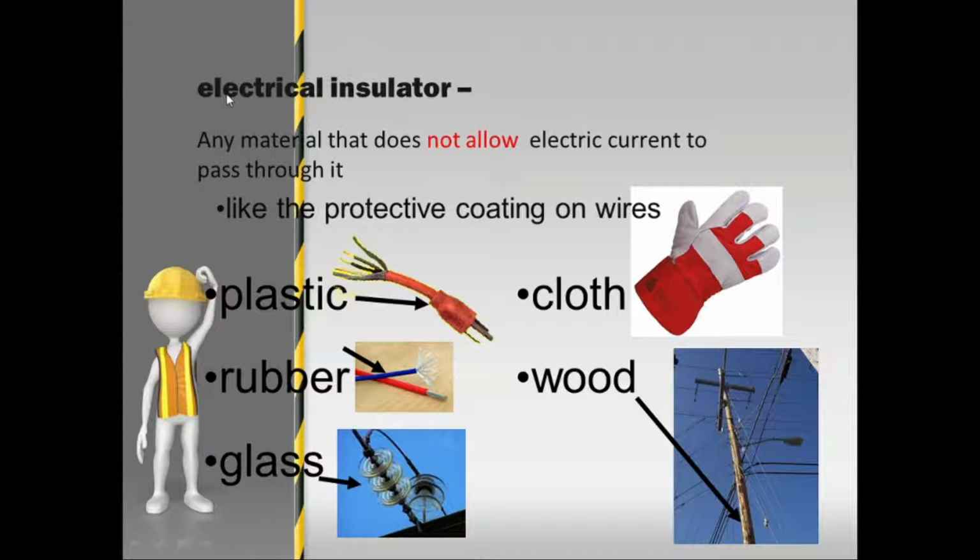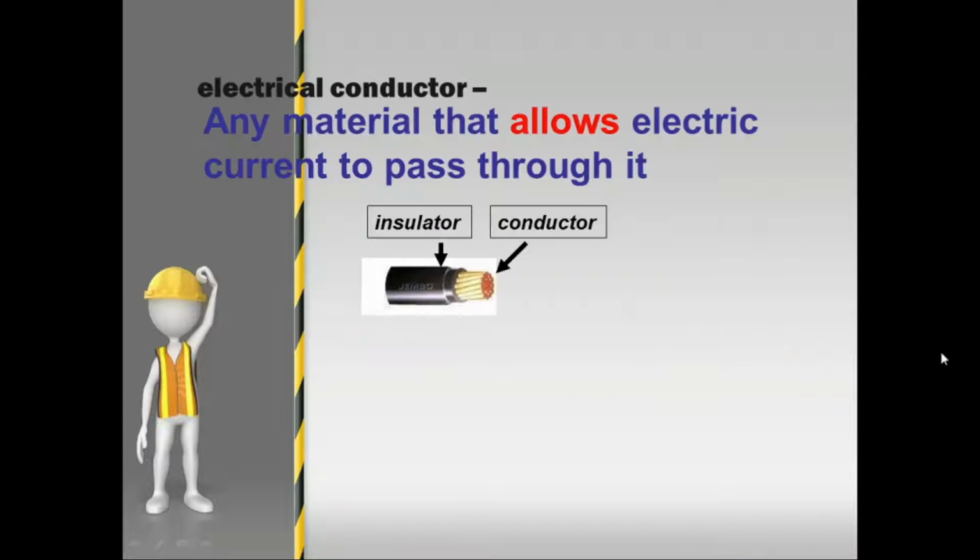Again, repeat after me. Electrical insulator means not allow. Example: plastic, rubber, glass, cloth, and wood. Okay, very good. So next we are going to the electrical conductor.